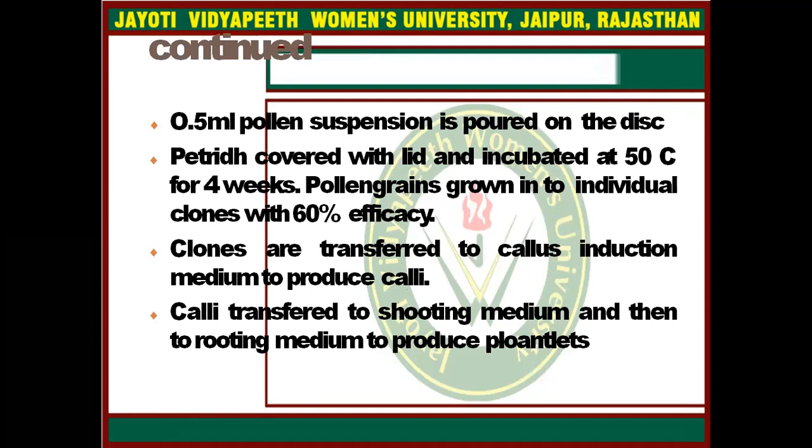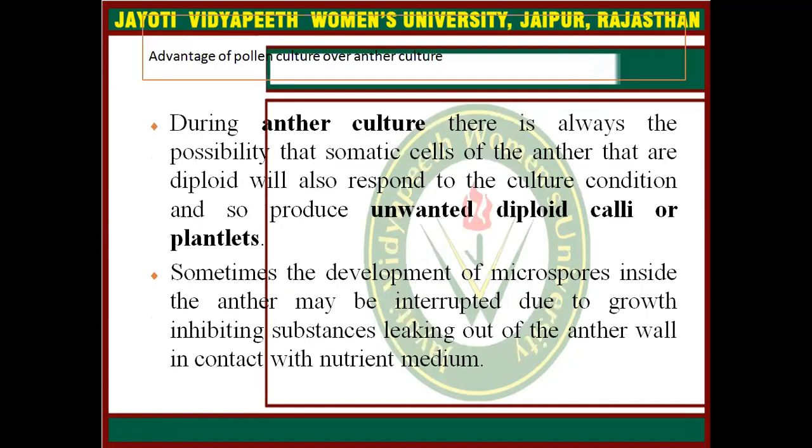0.5 ml pollen suspension is poured on the disc and the petri dish is covered with a lid and incubated at 50-degree temperature for 4 weeks. Pollen grains grow into individual clones with 60% efficiency, and clones are transferred to callus induction medium to produce calli, and calli are transferred to shooting medium and then to rooting medium to produce plantlets.